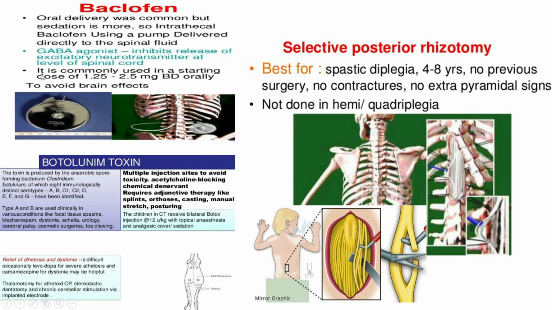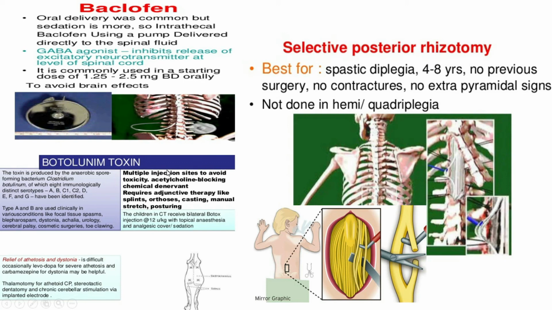Okay, and it is commonly used in a starting dose of 1.25 to 2.5 milligram BD orally. Okay, this is the baclofen. Now botulinum toxin also helps for spastic type of cerebral palsy, but the application of the botulinum toxin is very difficult, because the monitoring is very difficult.